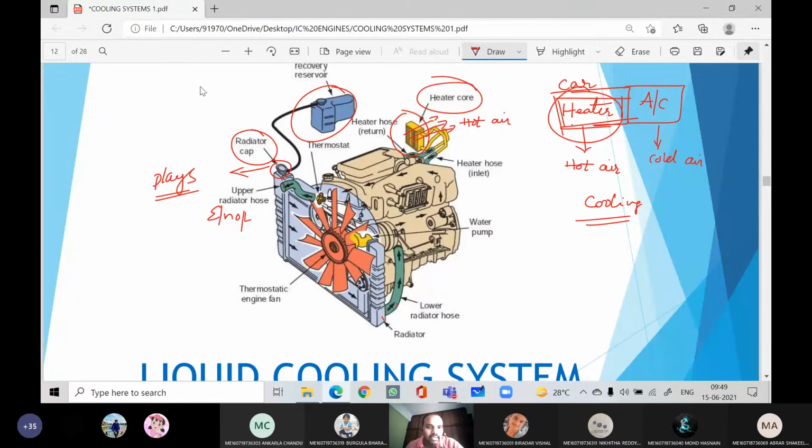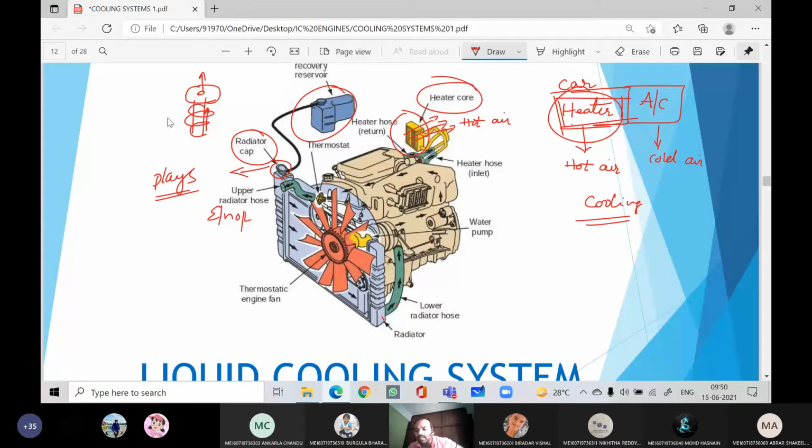If you see below this radiator cap, there is a spring. Anybody observed? Yes, sir. Right, so for the radiator cap there will be a spring at the bottom. If the pressure inside the cooling system exceeds the desired pressure, then it will be hazardous. At that time this spring actuates the valve in the radiator cap, and therefore the excess pressure will escape outside.